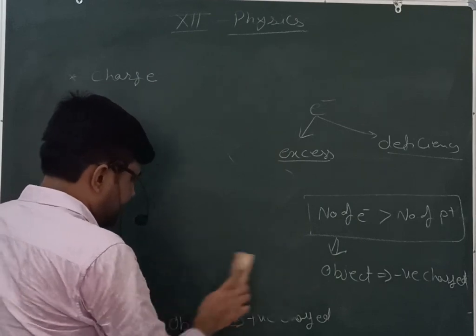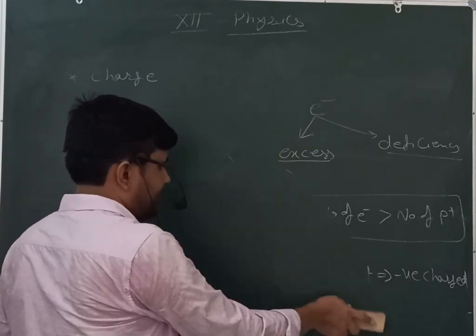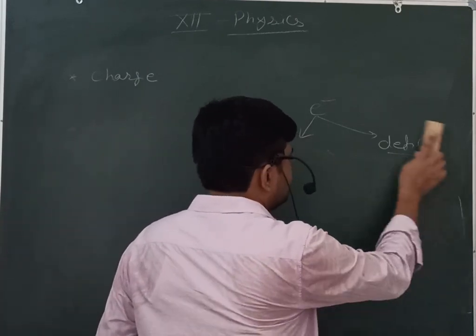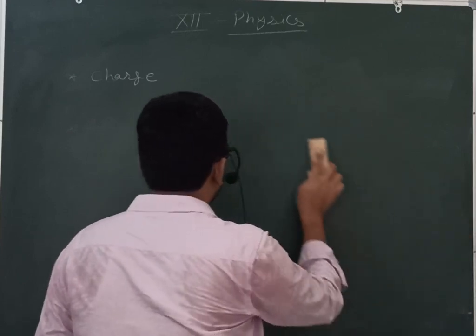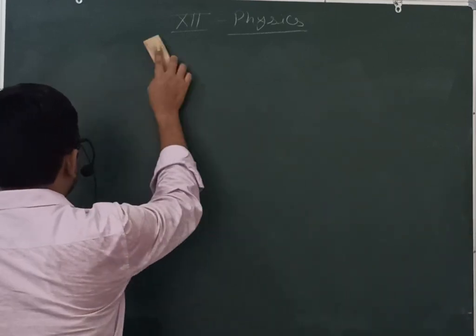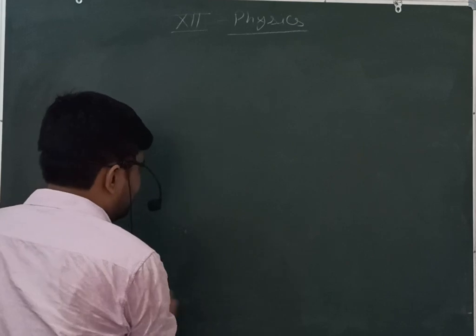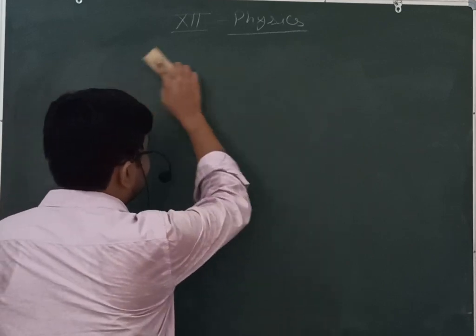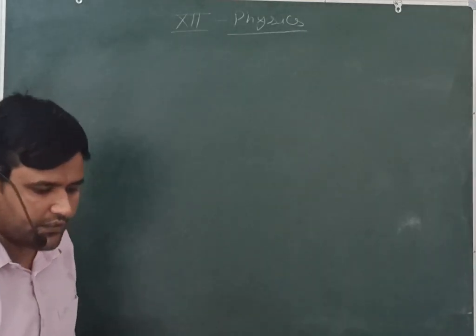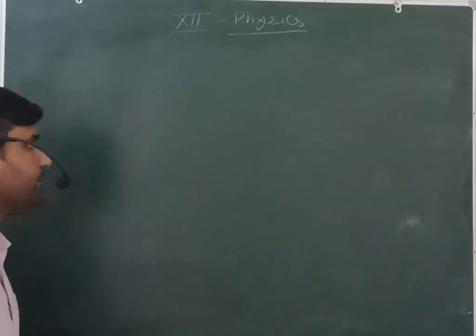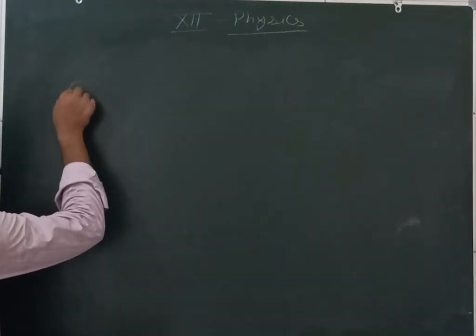The entire process of the charging of an object, or the movement of the charges, or the comparison of the number of the electrons with respect to number of protons, is defined in terms of the charging or the electrification.